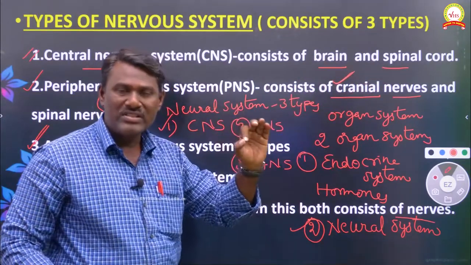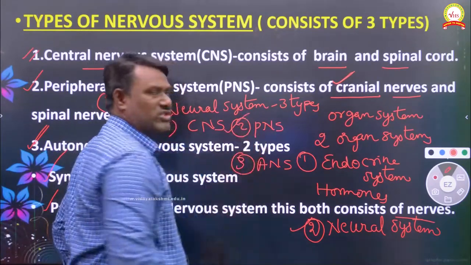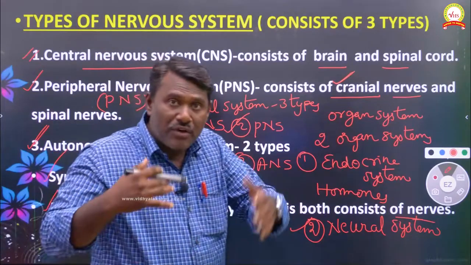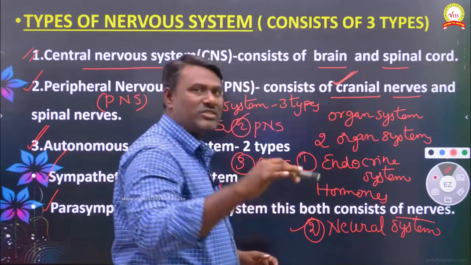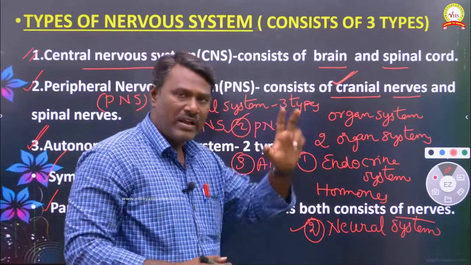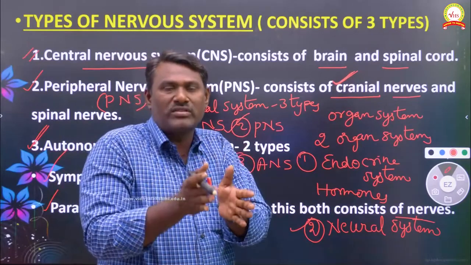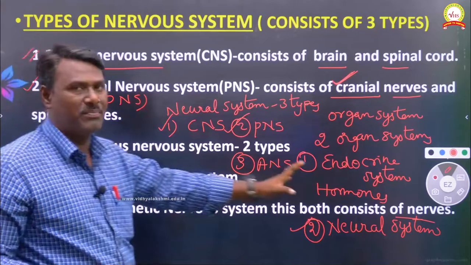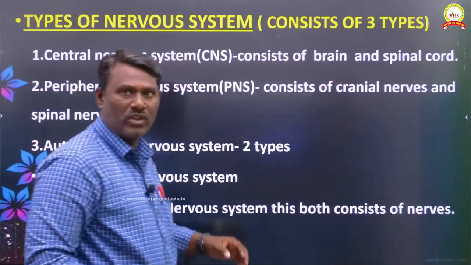The second is the peripheral nervous system, which consists of cranial nerves and spinal nerves. The last is the autonomous nervous system, classified into the sympathetic and parasympathetic nervous systems. These are the classification of the nervous system.